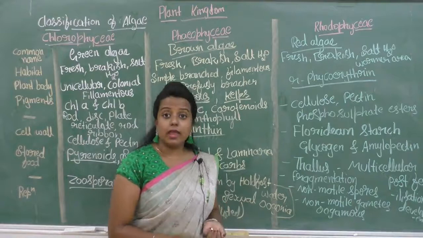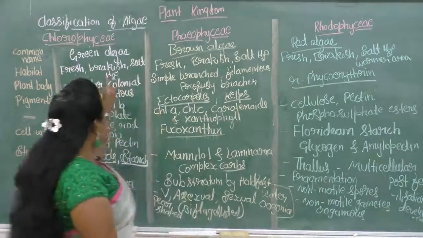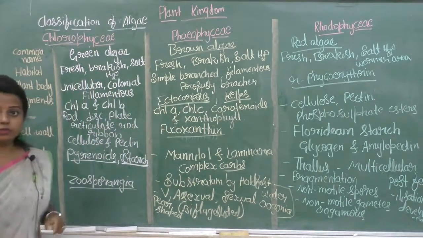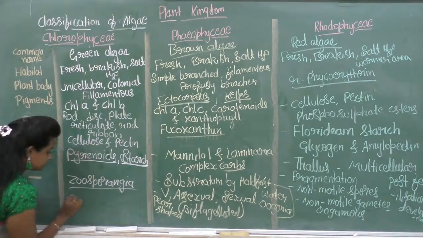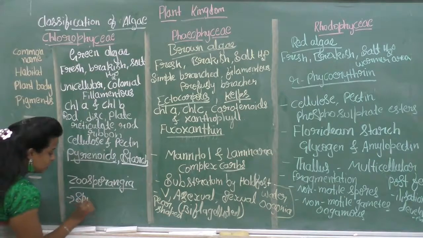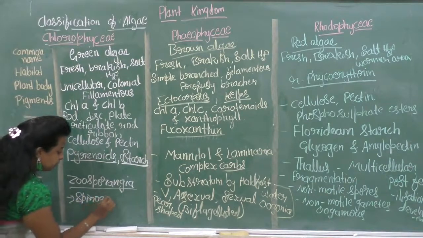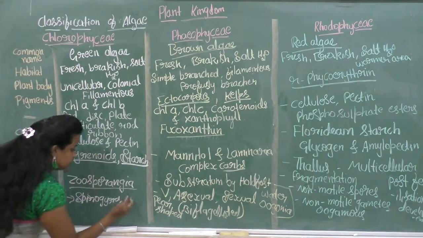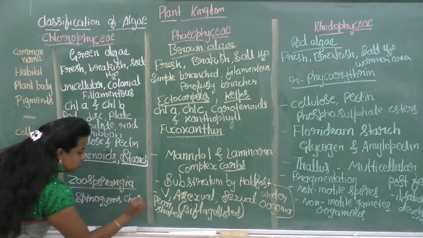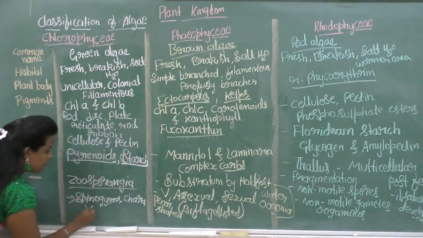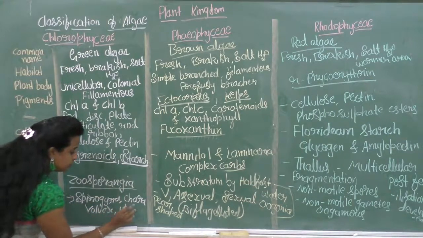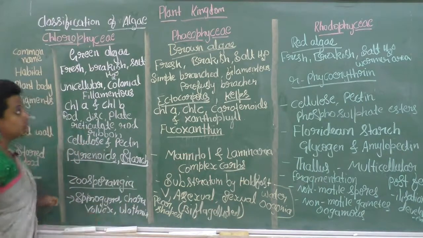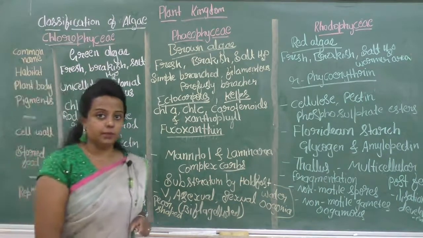Let us see the examples. The examples for the Chlorophyceae are Spirogyra, Chara, Volvox, Ulothrix.